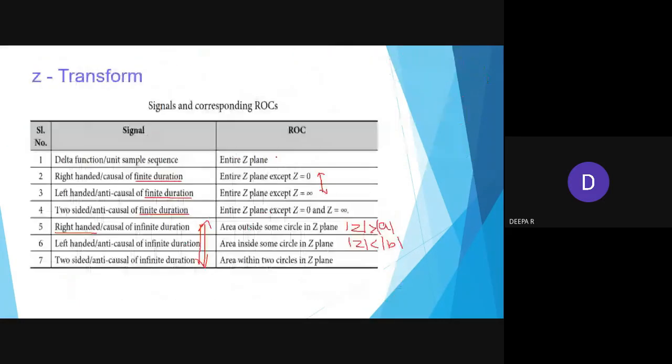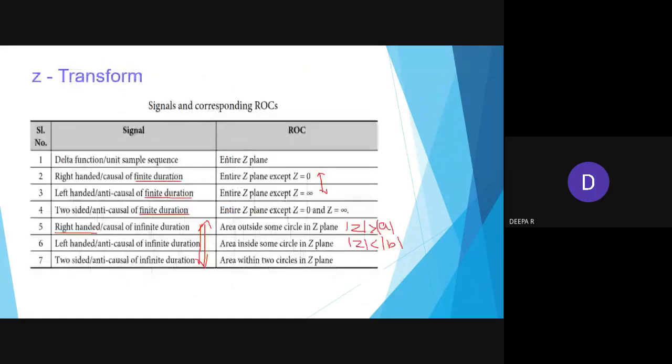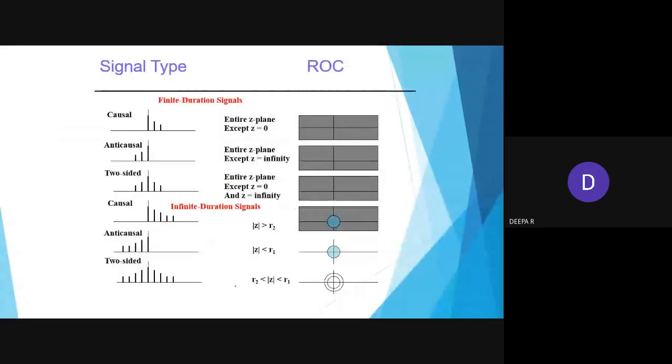Okay, so this is overall what we have seen, and these are how the finite duration and the infinite duration signals will be. If it is greater than a, I'll be shading it outside. If it is less than, I'll be shading inside the circle. If it is between R2 and R1, it is between, so you will be making it an inner ring.